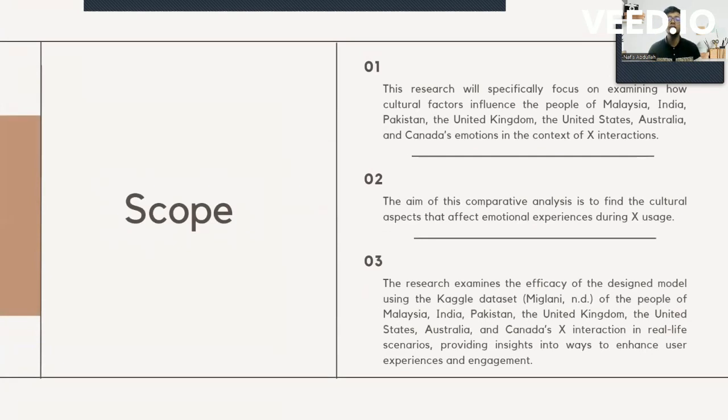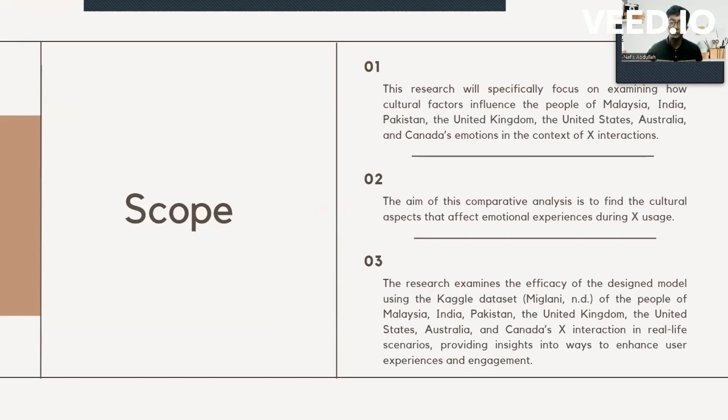So the scopes are: number one, this research will specifically focus on examining how cultural factors influence the emotions of the people of Malaysia, India, Pakistan, the United Kingdom, the United States, Australia, and Canada in the context of X interactions. So we have selected a total of 7 countries from 4 continents of this world. Number two, the aim of this comparative analysis is to find the cultural aspects that affect emotional experiences during X use. And number three, the research examines the efficacy of the designed model using the Kaggle dataset.